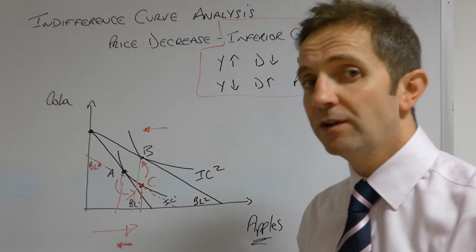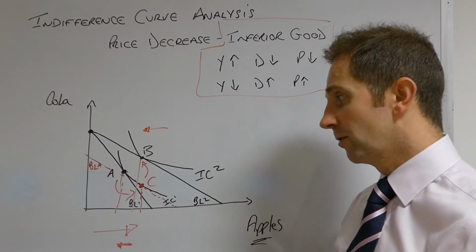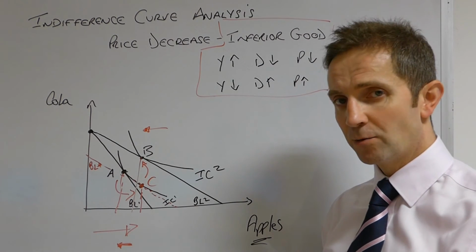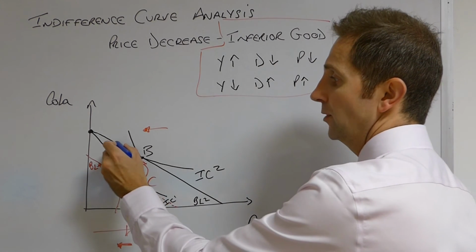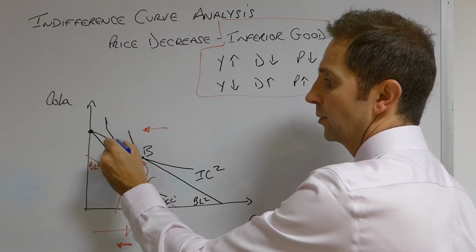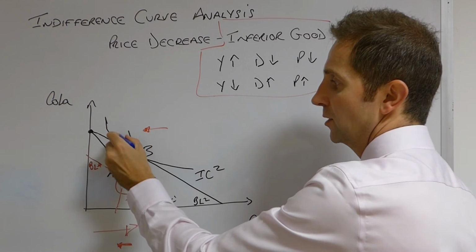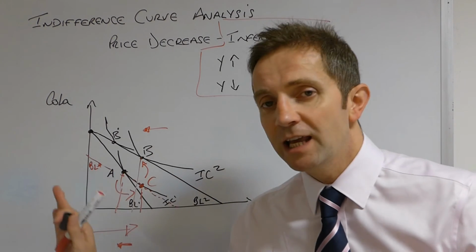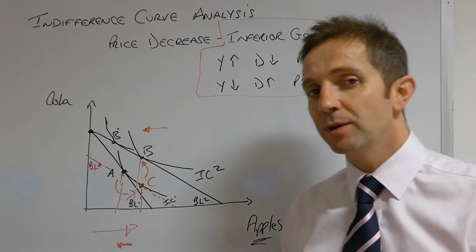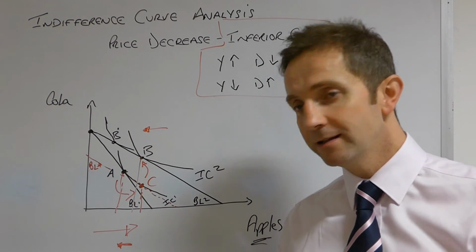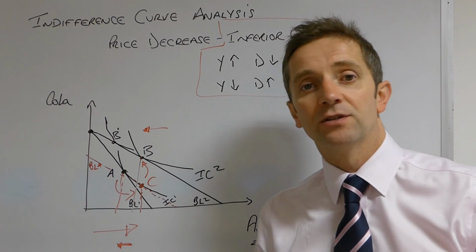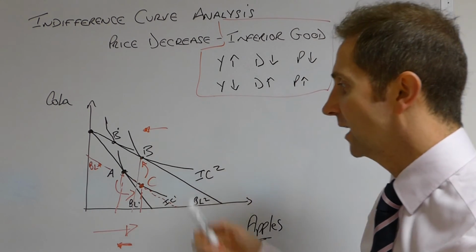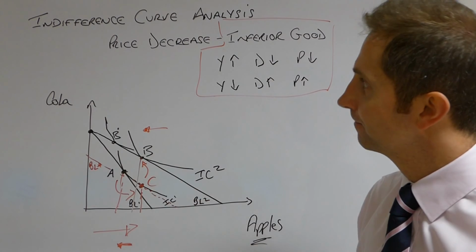If the negative income effect due to this inferiority was so strong that it did outweigh the substitution effect, then possibly we could end up way up here at point B prime, let's call it, where we've shifted even to the left of point A. That would be the negative income effect outweighing this very strong positive substitution effect. But that's not the case when we go from A to B.